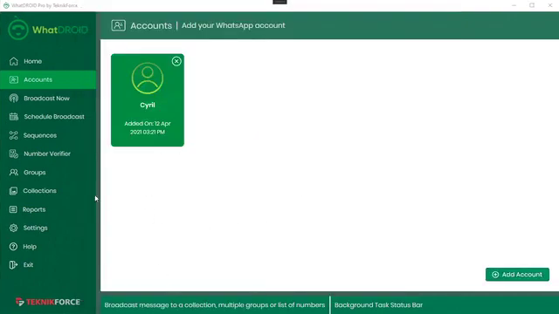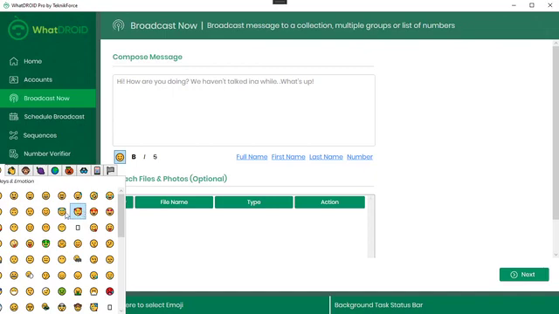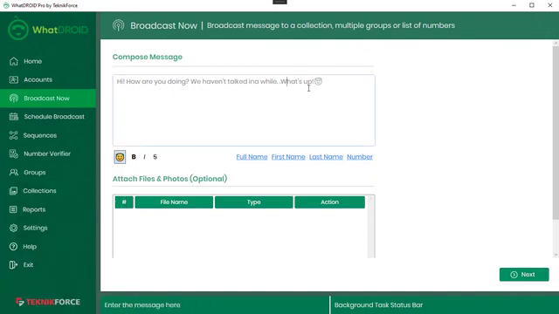So once you've added your account, you can start using WhatsApp features on Whatdroid. The first is sending a message broadcast. So if you want to message a bunch of people, send them individual messages, but you don't want to waste your time clicking all over again, you can do that. Just type in your message, hi, how are you doing? Whatever you want to write, write. You can even use emojis. So if you want to use an emoji or whatever, you can do that.